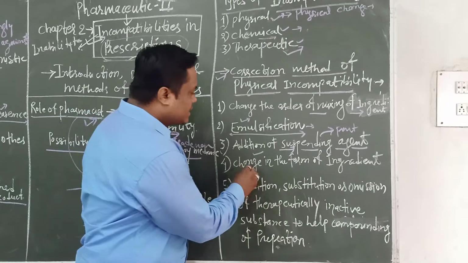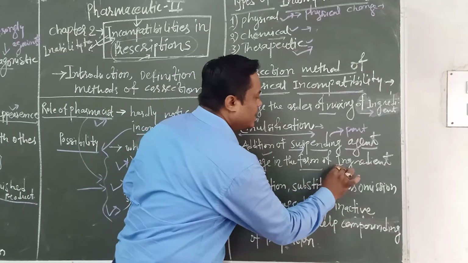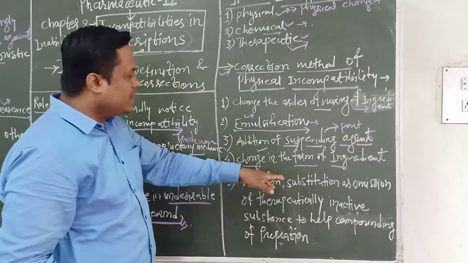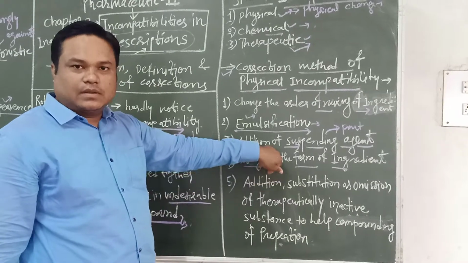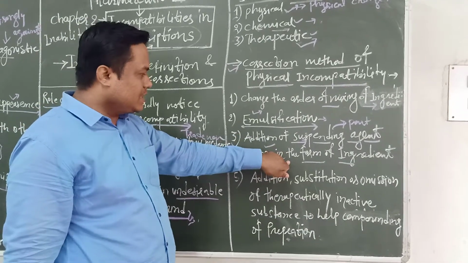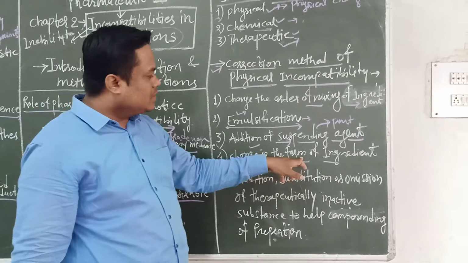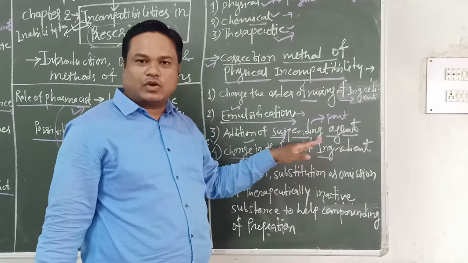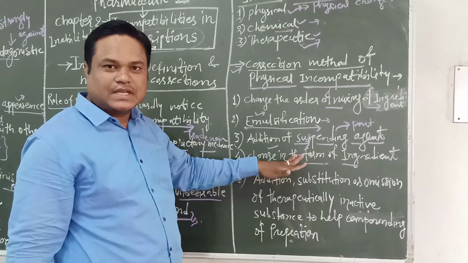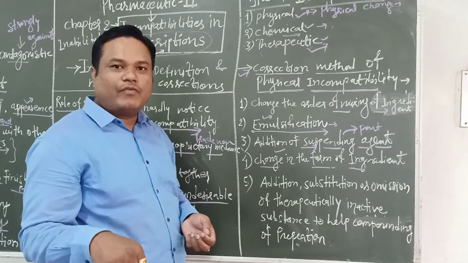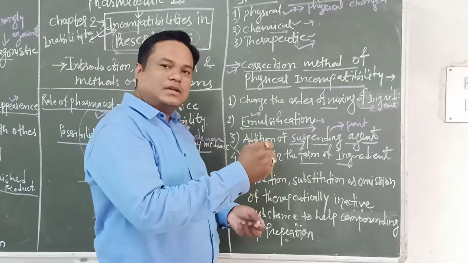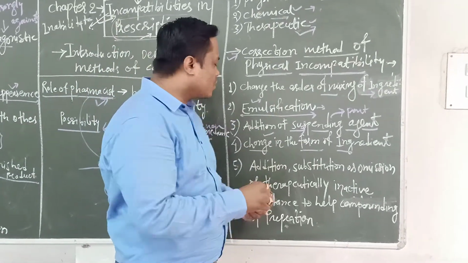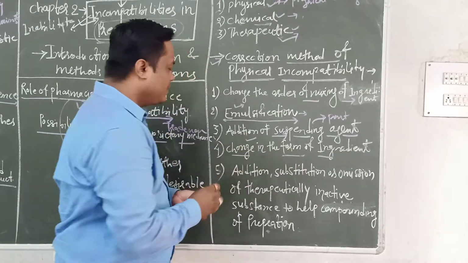The next is change in the form of ingredient. If any form of ingredient creates a problem in preparing the preparation, then we have to change the form of the ingredient. For example, if a solid form creates a problem, then it is dissolved in a suitable vehicle and then added in the preparation of the product. It is called change in the form of ingredients.